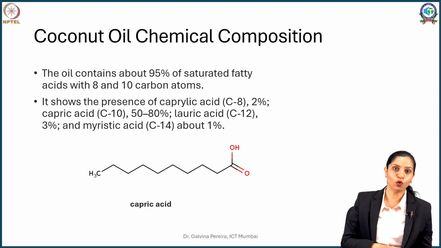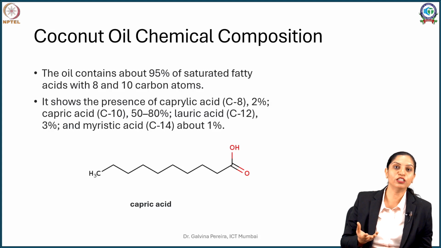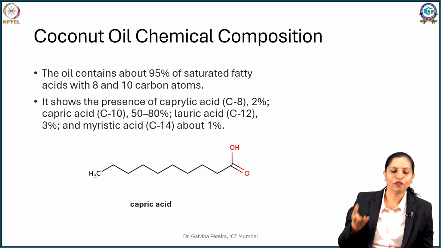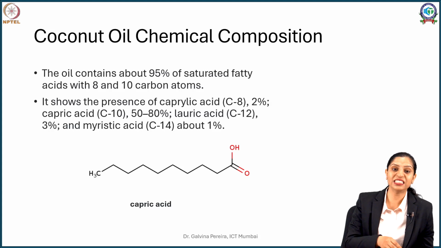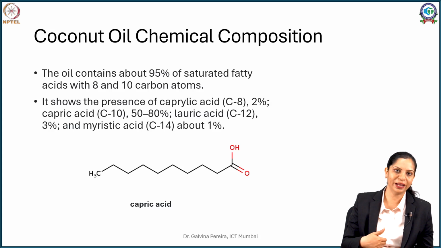The good part of coconut oil, why it is so important, is it contains very small carbon chain fatty acids. The others we have seen so far are C16, C18, C24 and so on. In coconut you can see C8, caprylic acid, C10, capric acid, or C12, lauric acid. The advantage of short chain fatty acids is they can easily be absorbed by us.